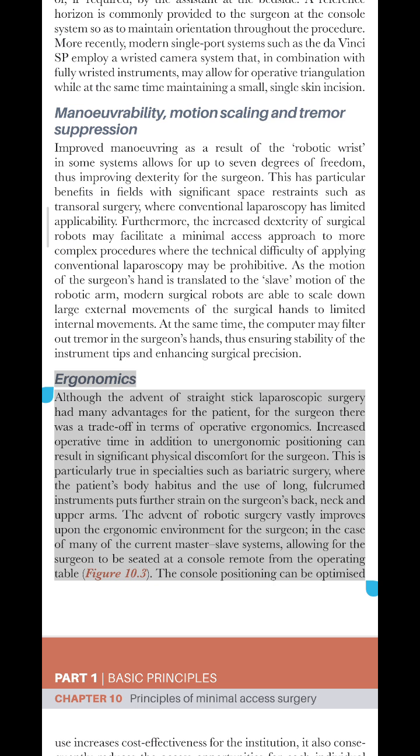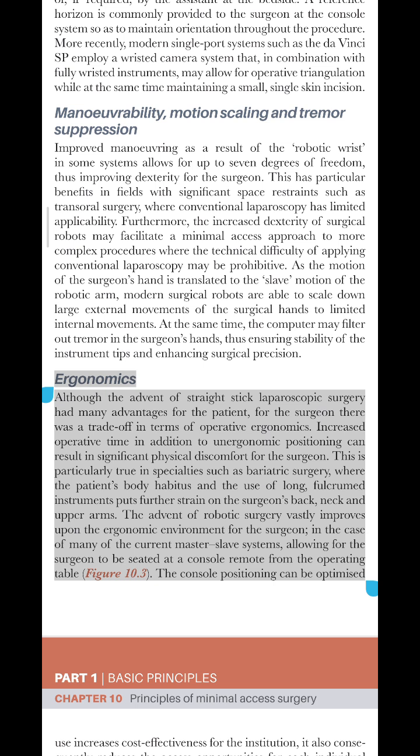Ergonomics. Although the advent of straight-stick laparoscopic surgery had many advantages for the patient, for the surgeon there was a trade-off in terms of operative ergonomics. Increased operative time in addition to poor ergonomic positioning can result in significant physical discomfort for the surgeon. This is particularly true in specialties such as bariatric surgery, where the patient's body habitus and the use of long, fulcrumed instruments put further strain on the surgeon's back, neck and upper arms.